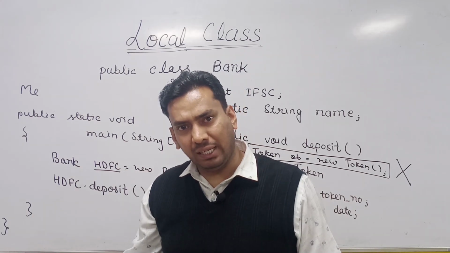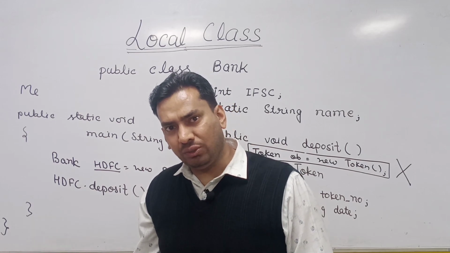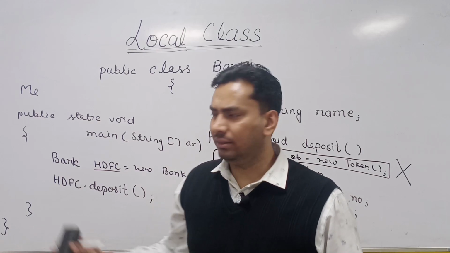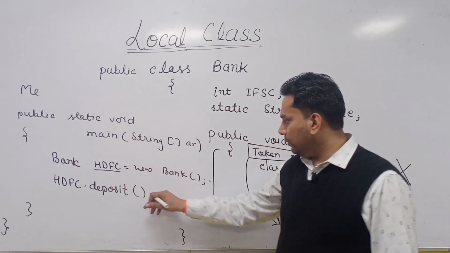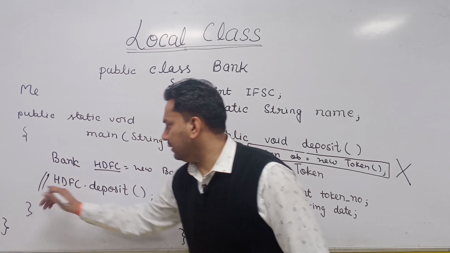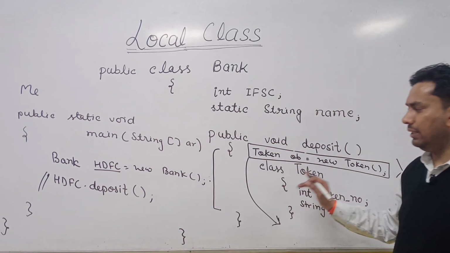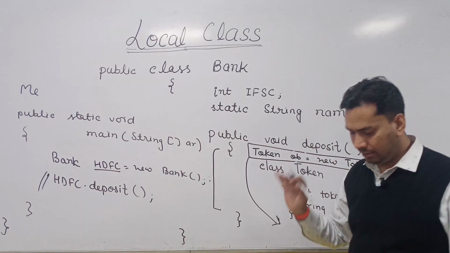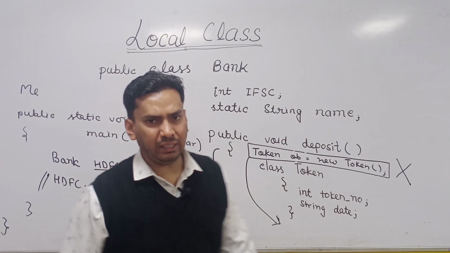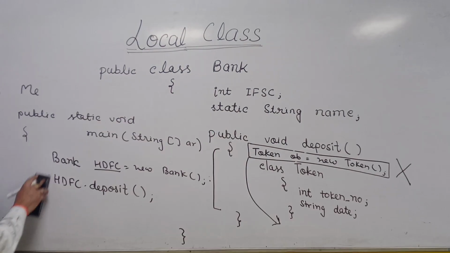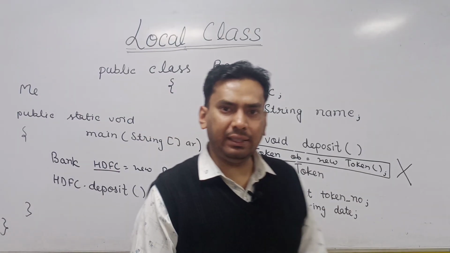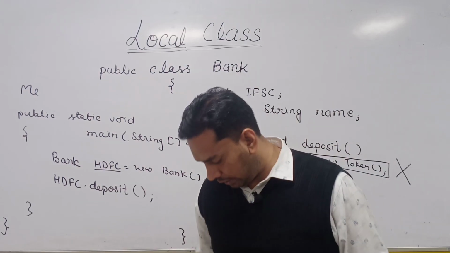So the number of classes you have created in your file, that many dot class files will be created. If you do not call this deposit function, the class token will never be loaded in memory and this object will never be created. But when you call the deposit function, it will be automatically loaded.